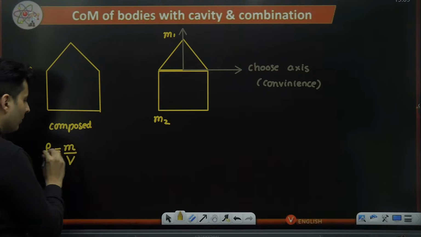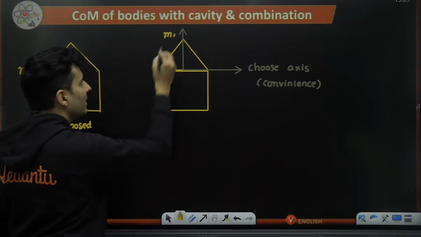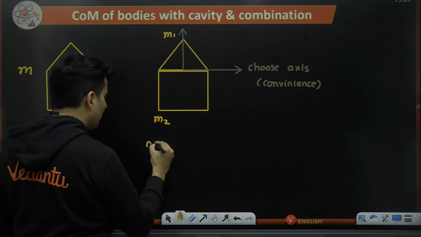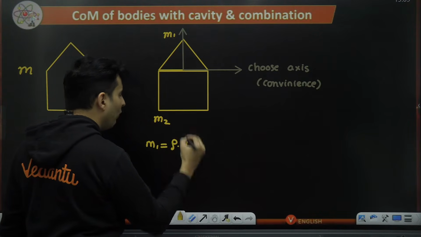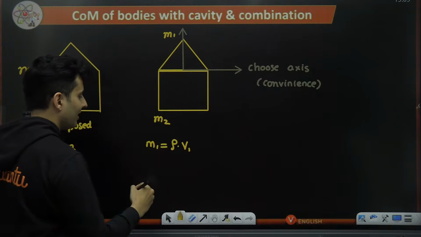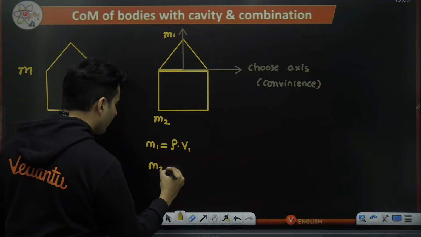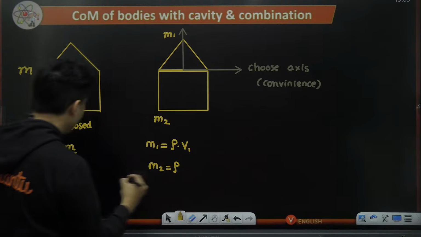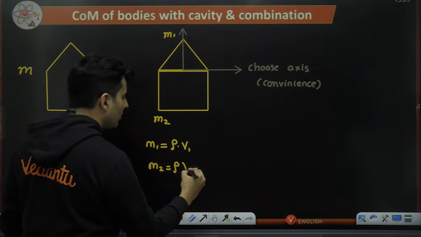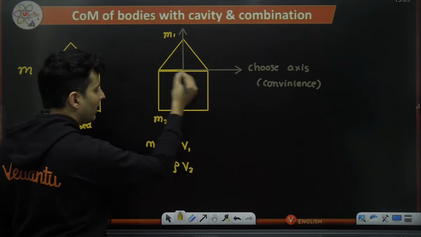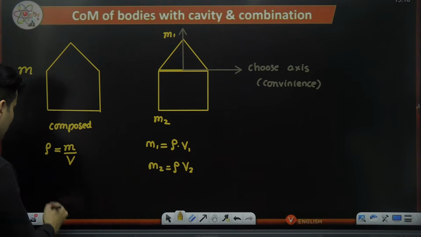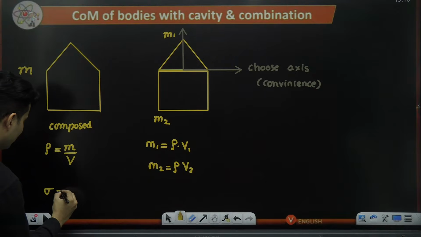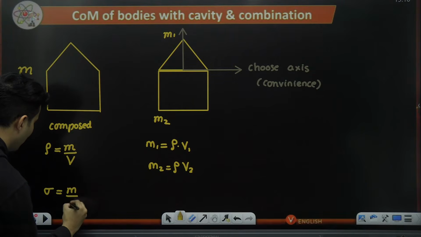Once I get rho, I will use it here. Mass number 1 will be that same density, times the volume of this part. Mass number 2 will be that same density times the volume V2 of this square-like part, if this is 3D. If it is two-dimensional, then I will use sigma, which is mass by area.